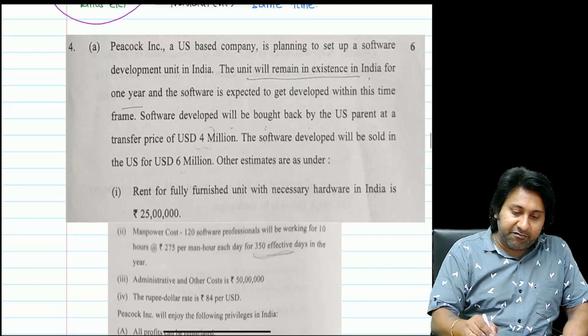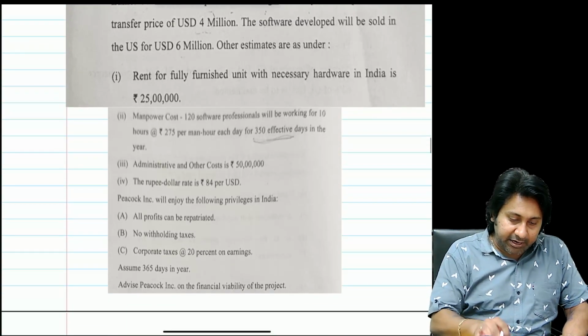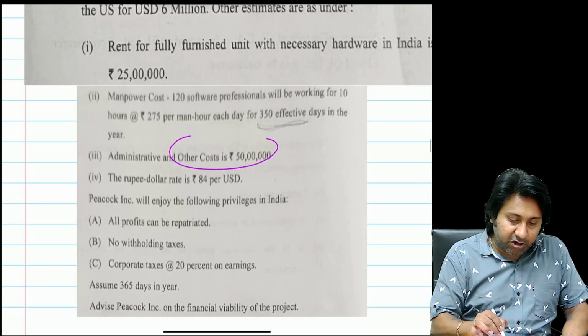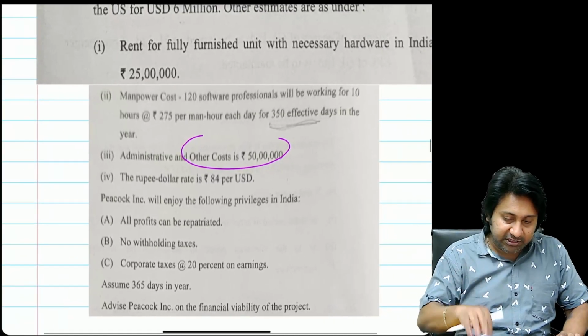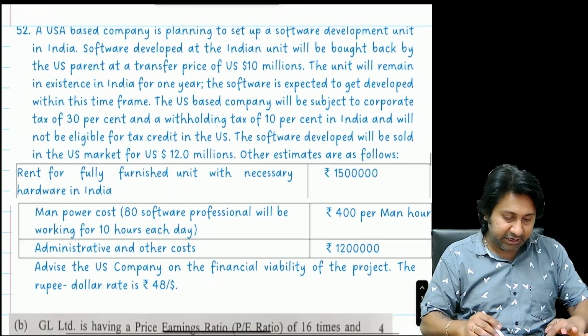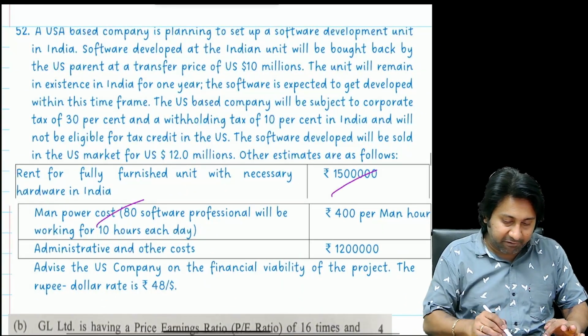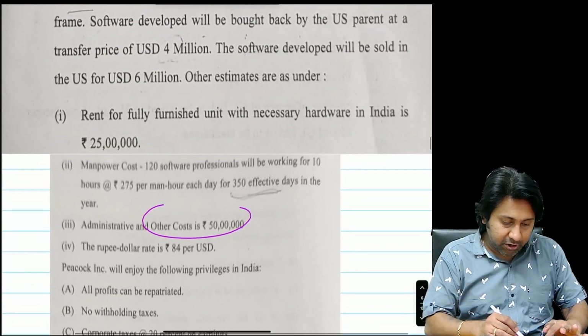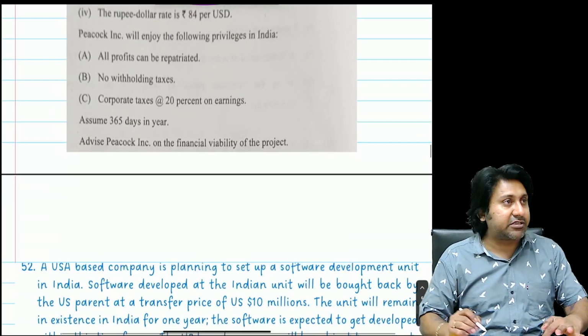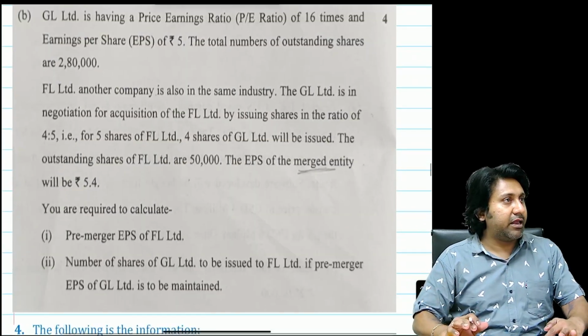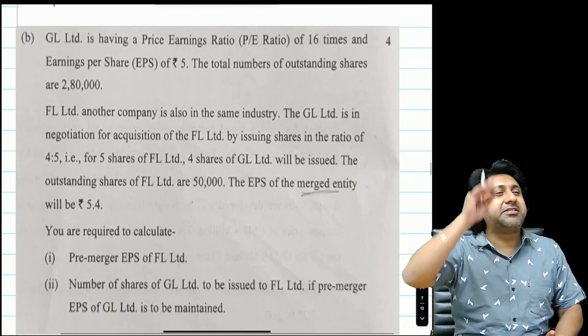Next. Ditto question again. This is a company which is developing a software. See, manpower cost, administration cost. All these things are given. Same question. Rent, manpower cost, administration cost. Here also manpower cost, administration cost. Same.